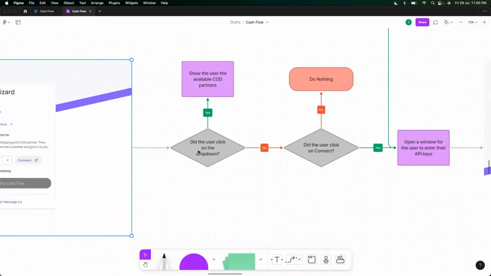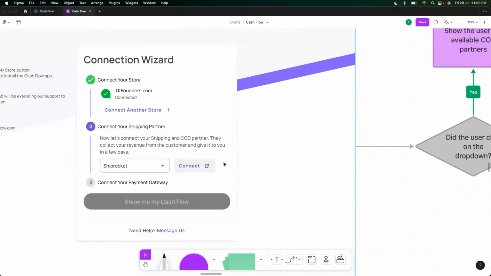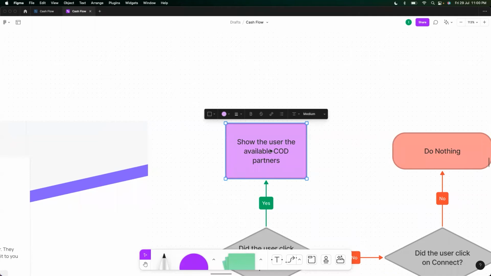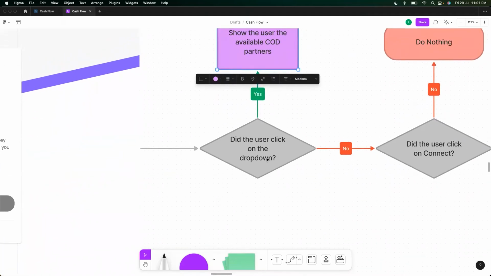That's that. Did the user click on the drop-down menu, right? This drop-down menu, did the user click on this? If yes, show the user the available COD partners. Again, like I said, in the MVP stage, we are just going to have ShipRocket as our COD partner integrated in Cashflow. But I want the developer to know that there will be more, right? So that's why I've mentioned this. This is also that scalability part. Did the user click on the drop-down menu?